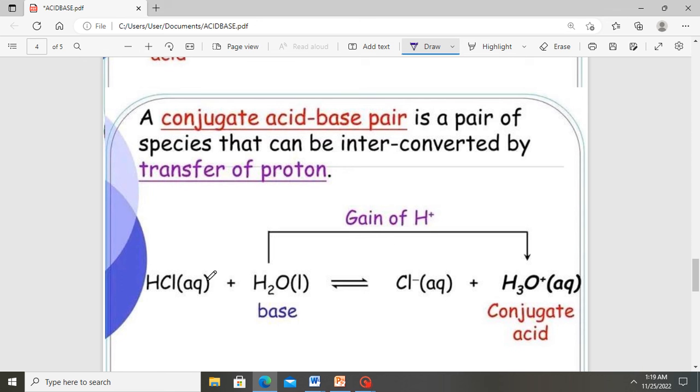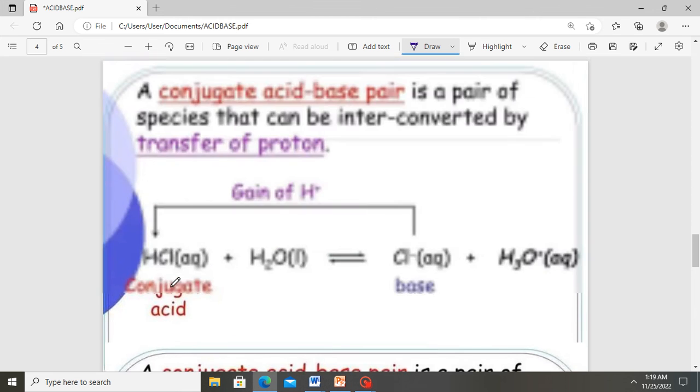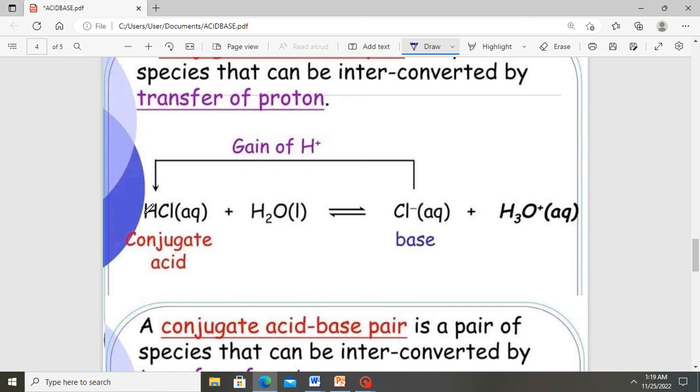So in a nutshell, if an acid gives off a proton, the resulting compound is called a conjugate base. And if a base accepts a proton, the resulting compound is called a conjugate acid. So in summary, this is a conjugate acid of this. In the backward reaction, if this is the base and it accepts the proton from this one to form this one, this is the conjugate acid of this. At the left side, this is an acid, this is a base. At the right side, this is a base and this is an acid.